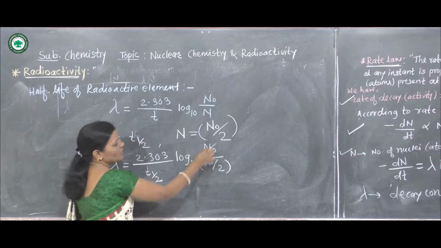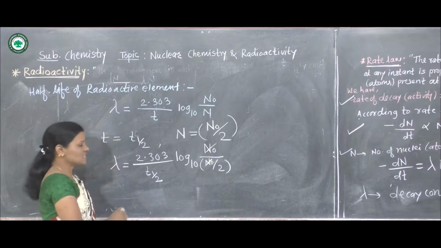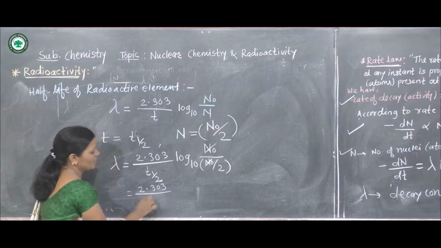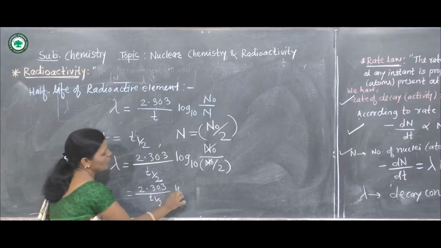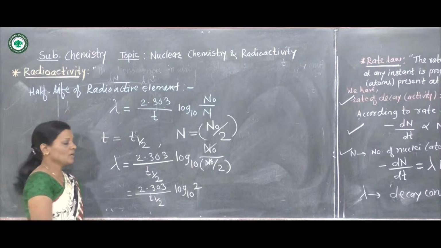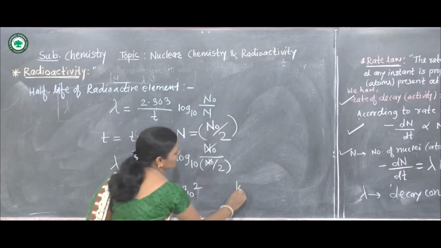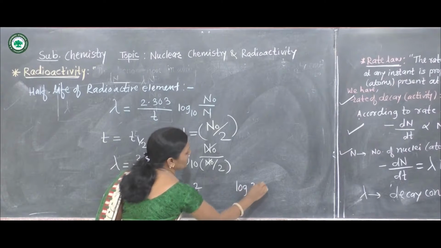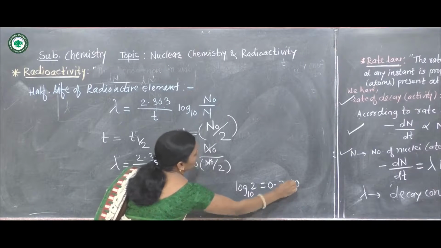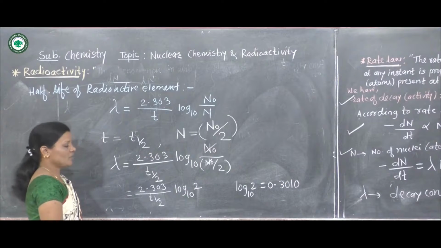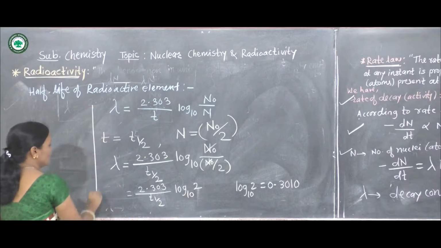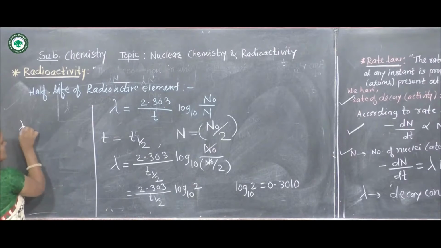Now n naught will get cancelled, and we get 2.303 divided by T half log to the base 10 of 2. Now log to the base 10 of 2 is found to be 0.3010.